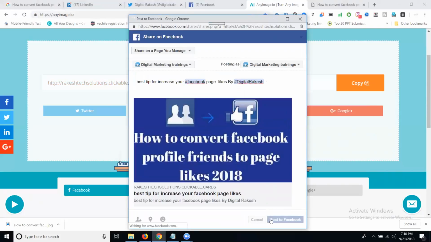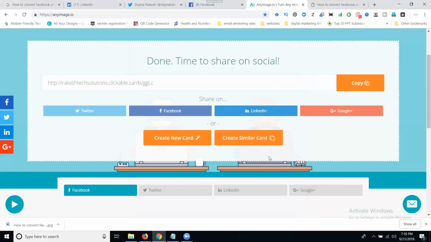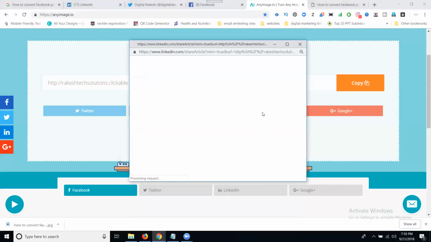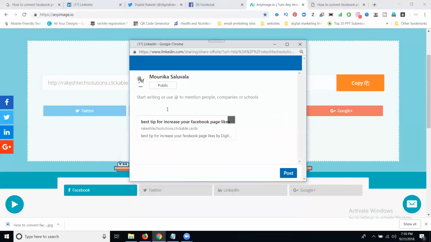Same like this, we can post on LinkedIn and Instagram. If anyone asks whether, when sharing any website, you can change your SEO title and description, yes, it is possible using anyimage.io. Search your LinkedIn. Share in a post. Click here. Post here.